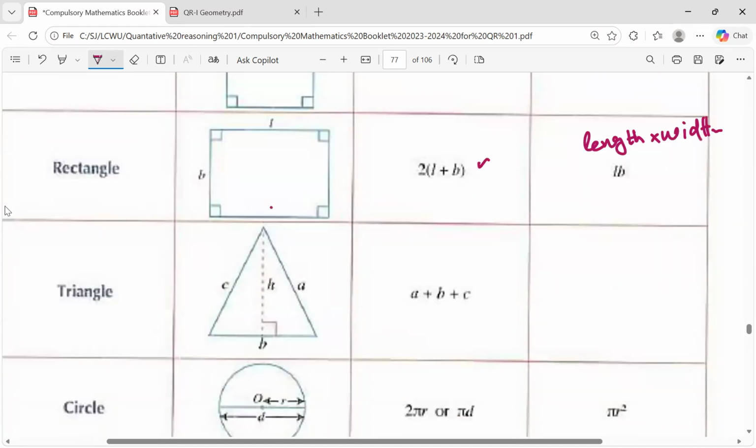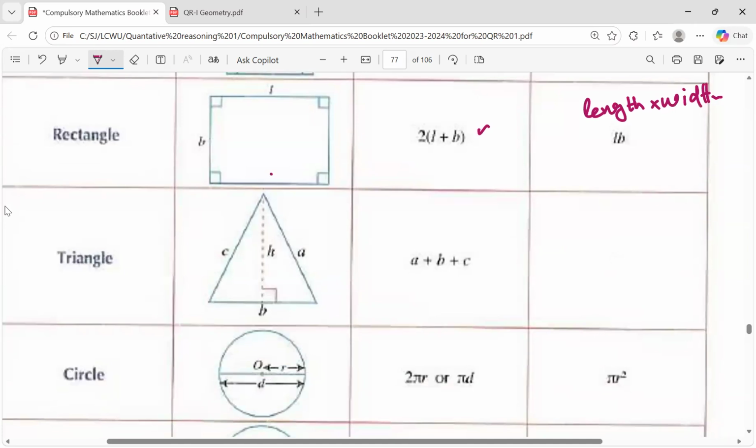Next is triangle. Triangle, perimeter is the length of all the sides, A plus B plus C, and area is half of perpendicular length multiplied by base length. Its perpendicular length is H and base length is B. This is your base length, and this one is the perpendicular length. So the area of the triangle is half H into B.